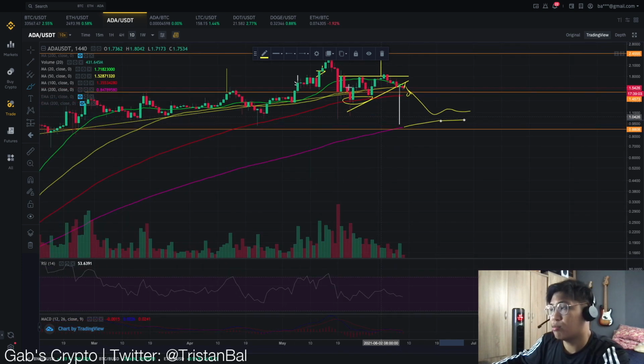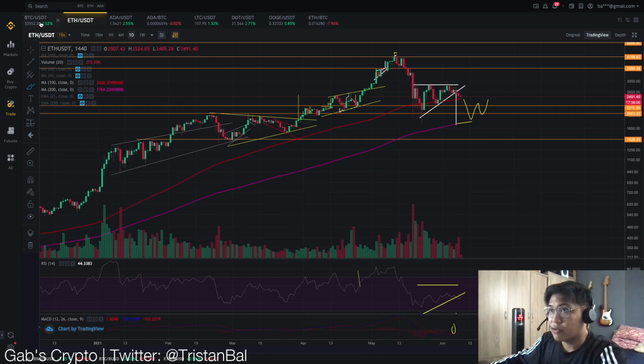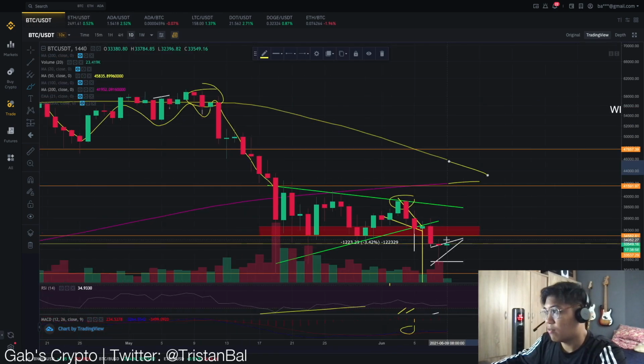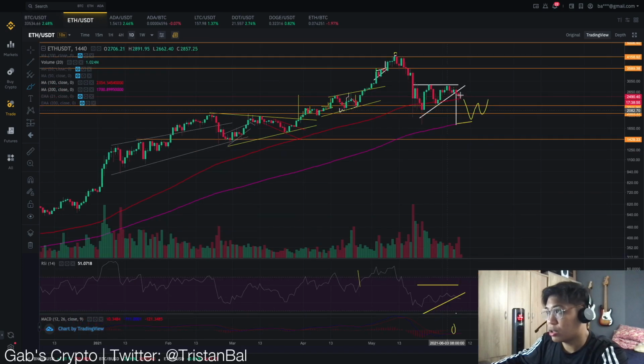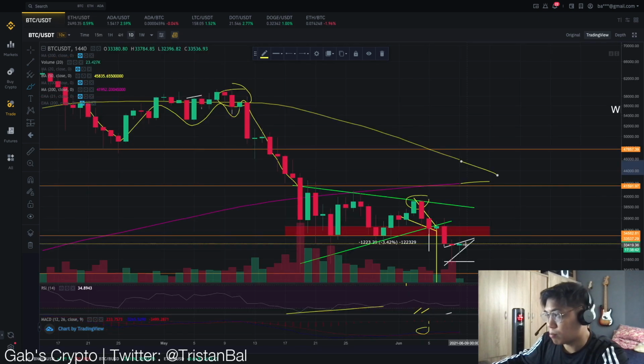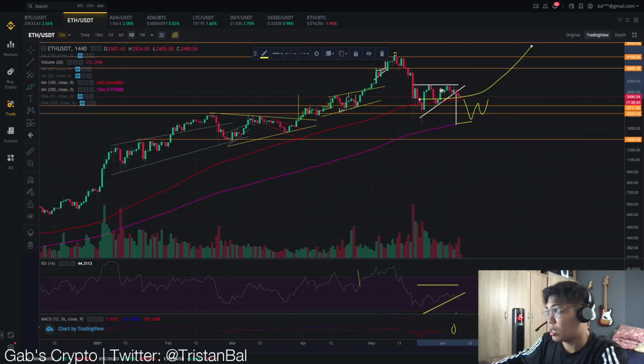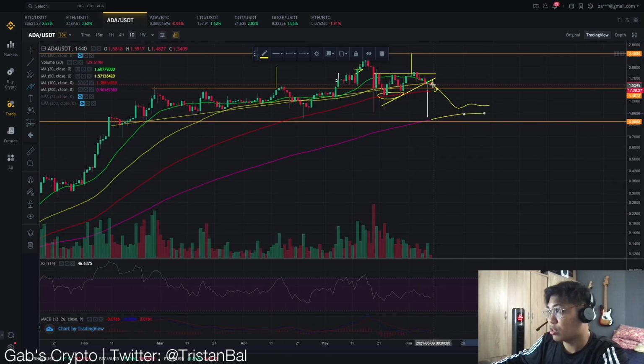But other than that, what is our bullish scenario for this area? If let's say Bitcoin starts to pump at these levels, it would indicate that we are holding this bull market strong for both Cardano and Ethereum. We might get that bounce at this area and maybe head to the upside if Bitcoin suddenly pumps. So that's another case you should watch out for. If Bitcoin starts pumping, you could expect this type of movement for the Ethereum price. Same goes with Cardano. If Bitcoin starts pumping, we could get a rebound at this moving average and maybe get a move to the upside.